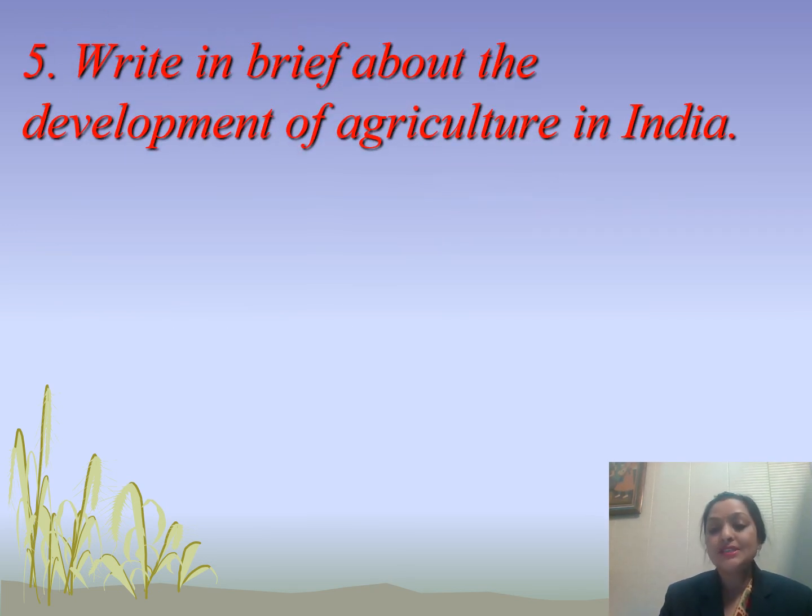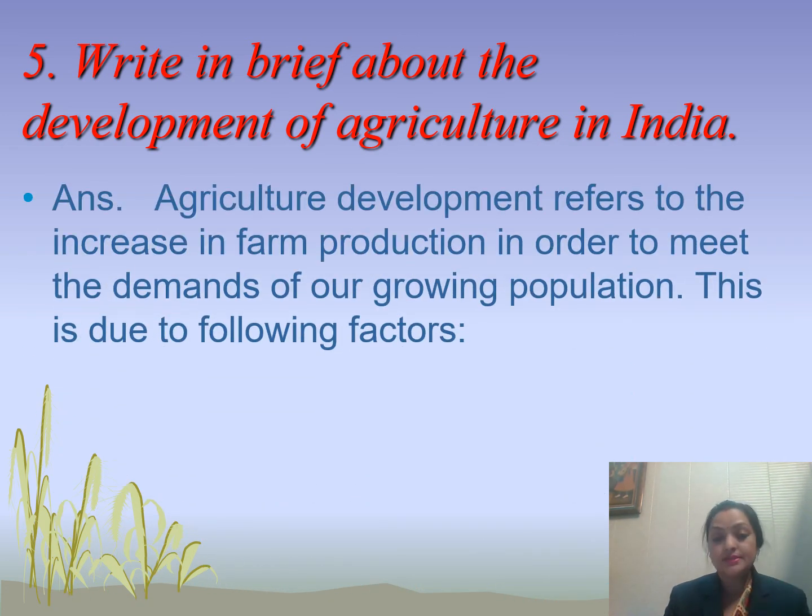Now students, the last question is write in brief about the development of agriculture in India. We have already studied this in detail. Agriculture development refers to the increase in farm production in order to meet the demands of our growing population. As you know, the earth is limited, we cannot expand it, the agriculture land is limited, but the population is growing day by day.